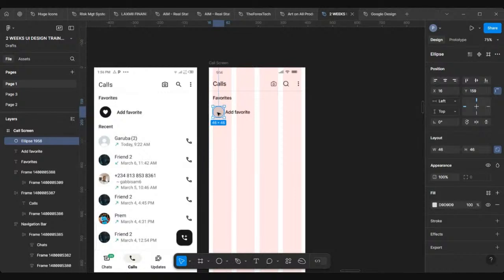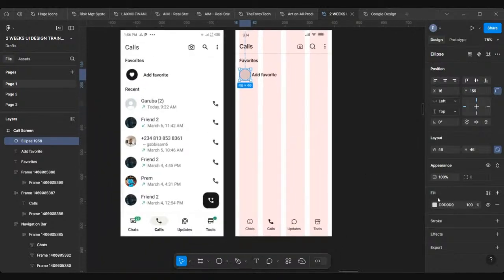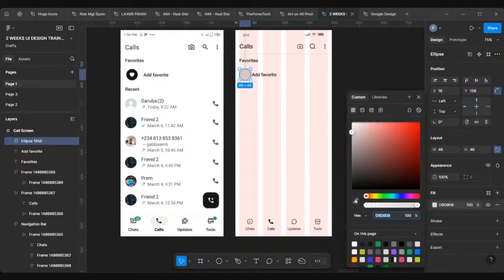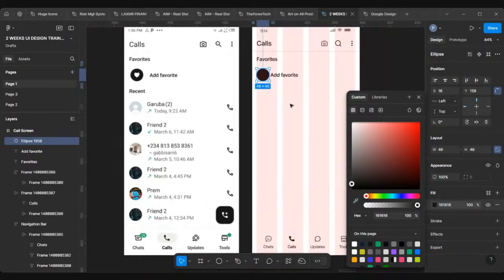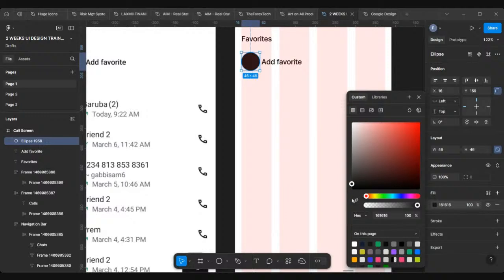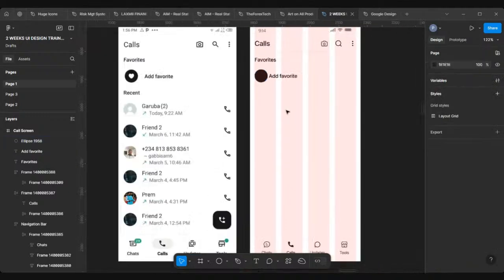Then the color is dark, so I can still use my eyedropper. So I know we already have our colors. I'll just select that, come over here like that, click on it, and I have that color. This eyedropper is very important when it comes to design, especially when you are trying to replicate a design.